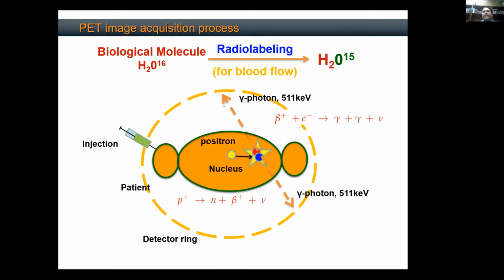Okay, and we said that this is the line of response. Now let's say I get another line of response like this one. Because these are emitting in random directions, this is, for example, another line of response. I collect all of these lines of response, and where they intersect is basically that activity.